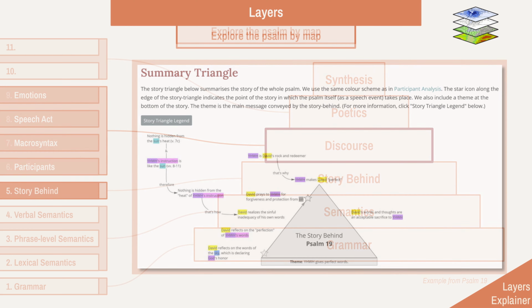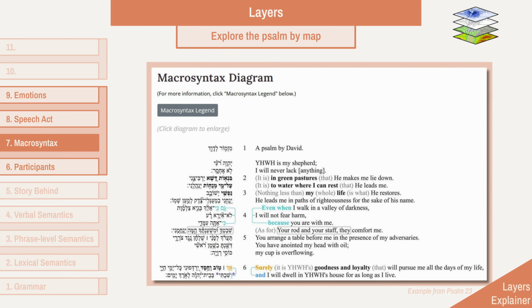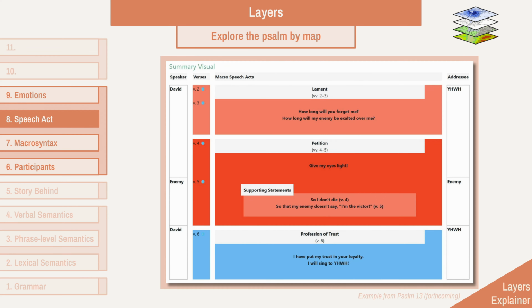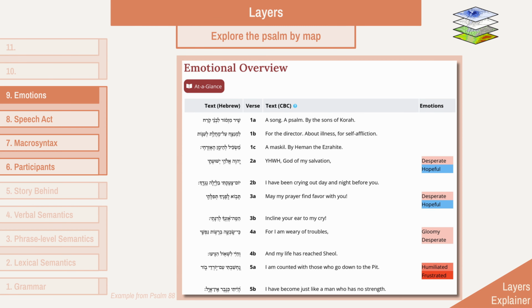From here, we move to the discourse layers. Participant analysis asks who is who in the psalm, mapping out all of the participants involved and how they interact with each other. Macrosyntax analyzes how the flow of information is organized linguistically in a text. Speech act analysis examines the purpose or intention behind the words in each part and in the psalm as a whole. Emotional analysis maps out the emotions of the psalm.